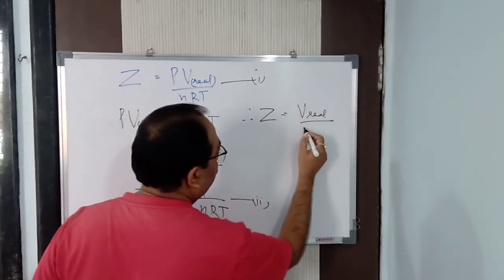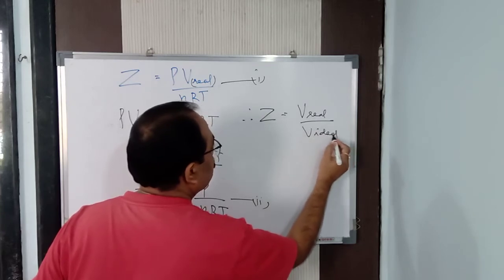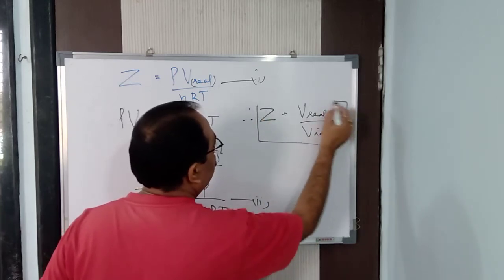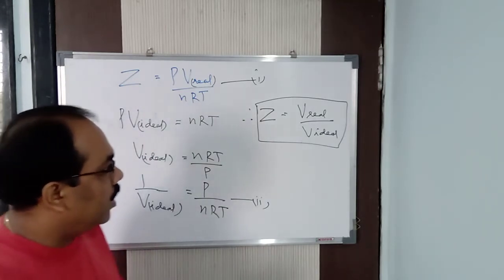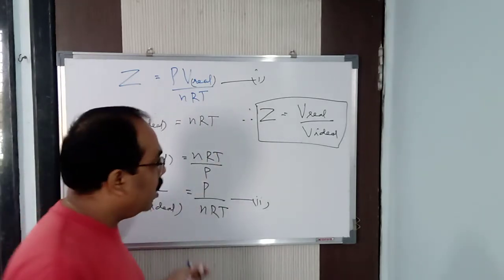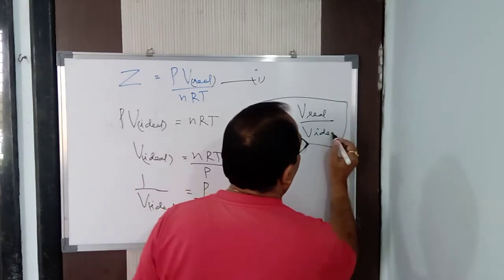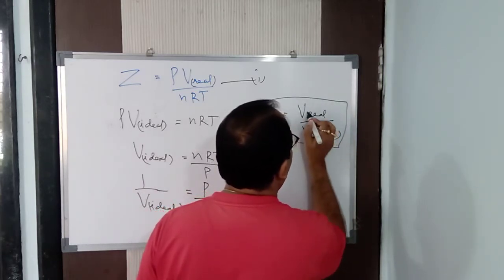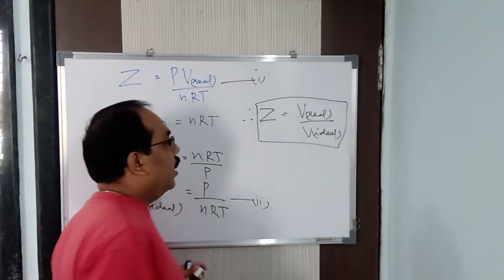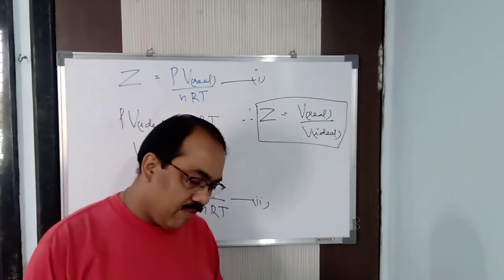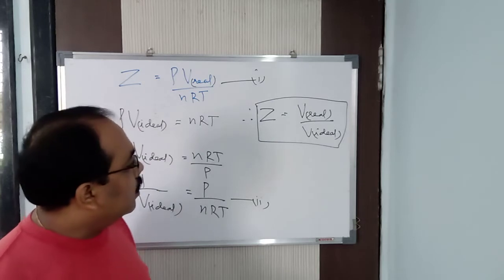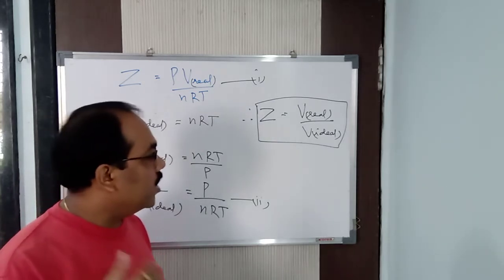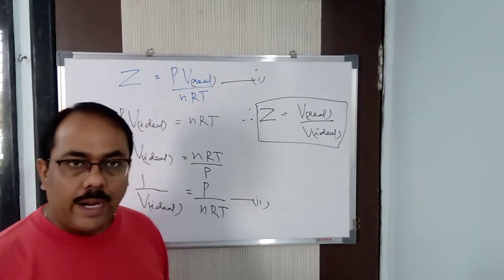So Z is equal to V real into 1 by V ideal. So the relationship is Z is equal to V real by V ideal, that is, the volume of the real gas by the volume of the ideal gas. In this way, the compressibility factor is nothing but the ratio of the volume of the real gas to that of the ideal gas.